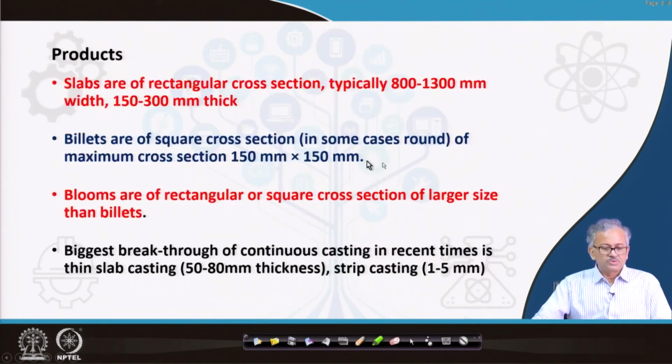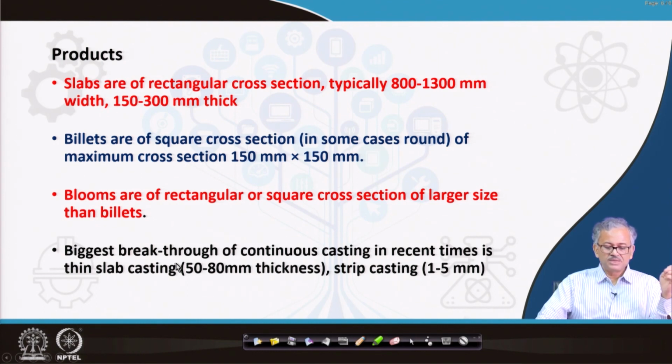Okay. And the products, what are the continuous casting products? Basically the slab, billets, and the bloom. Slabs are rectangular in size, and the biggest, typically 800 to 1300 millimeter wide, and its thickness is 150 to 300 millimeter. Billets are cast in a square cross section, 150 by 150, and blooms are bigger than billets. They can be both square as well as rectangular, but a little bigger than that of the billets.